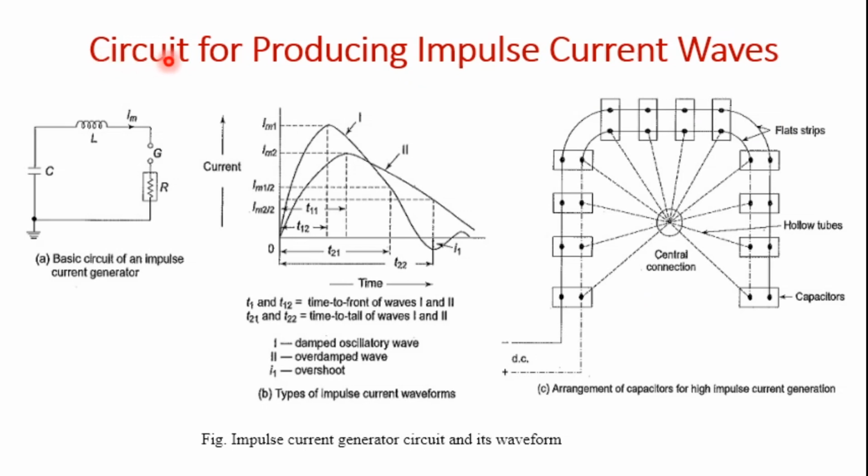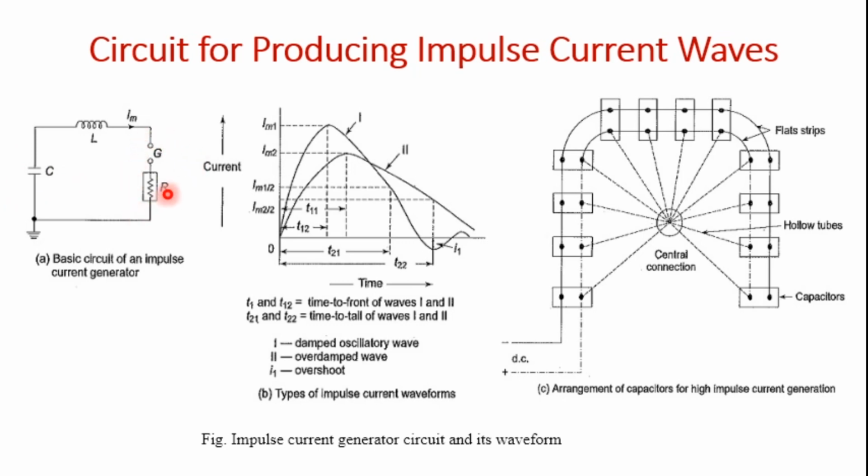We can discuss the circuit required for producing impulse current waves. To get the impulse current waves, a bank of capacitors connected in parallel is charged to the specified value and discharged through a series RL circuit. So C represents the bank of capacitors connected in parallel, charged through DC values up to 200 kV, meaning each single capacitor has a charging capacity of 200 kV.